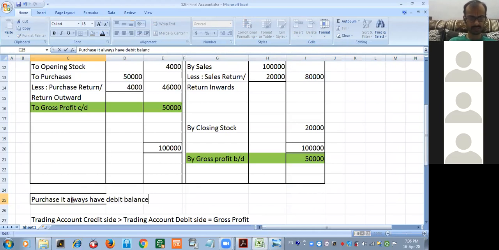This balance is your expenditure. And when I say purchase return, also known as return outward, it has a credit balance.